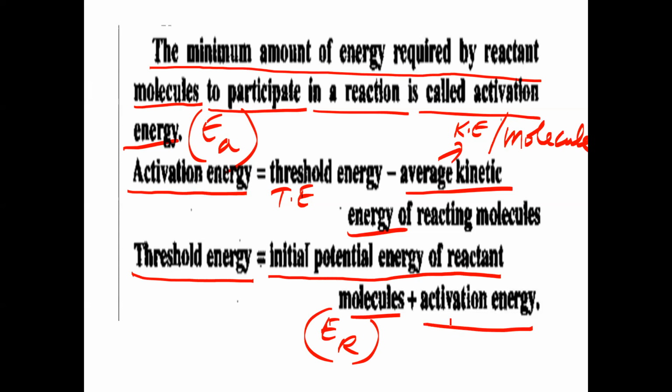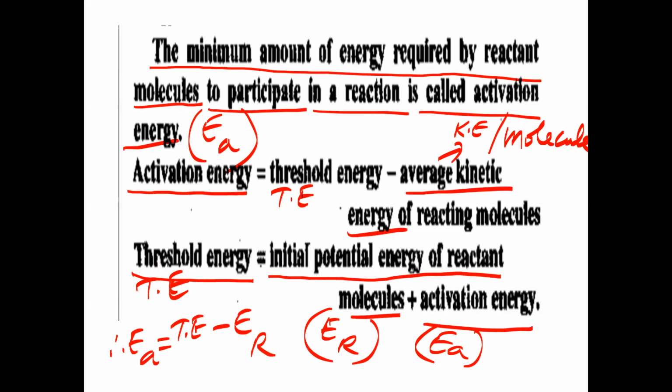From this, activation energy is equal to threshold energy minus energy of reactants. So threshold energy minus energy of reactants gives the activation energy. Is that clear?